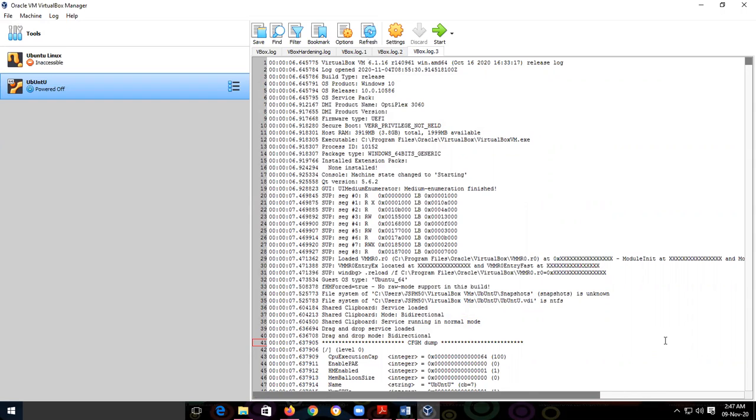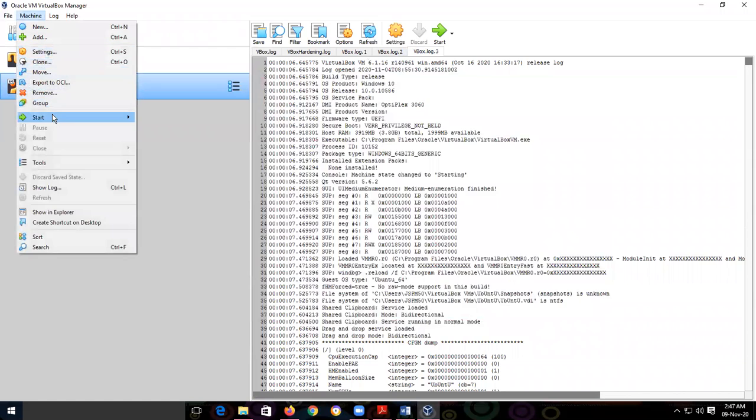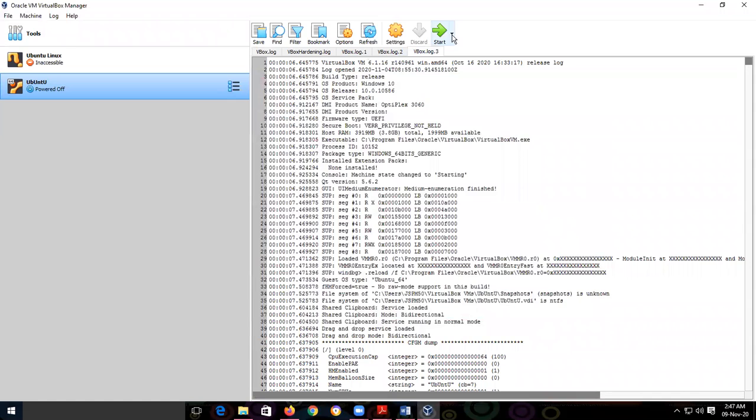Once it is installed, you need to reboot your system or restart your system. Again, you log into the Windows operating system. Then open the VirtualBox. Yes, once VirtualBox is open, go to the start option here. Here also start option. Then you have to select normal start. So then we are virtually logging into the Linux operating system. That is virtually, not physically.